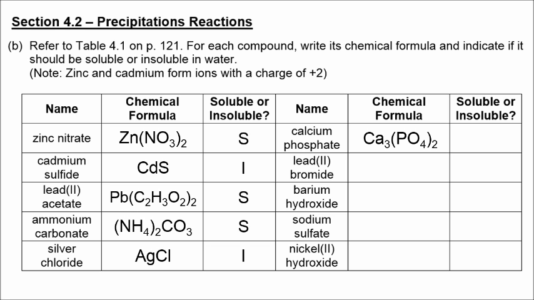Most phosphates are insoluble, so calcium phosphate does not dissolve in water. Again, exceptions to the bromide rule include silver, mercury, and lead, so lead bromide is insoluble. Most hydroxides are insoluble, however, the exceptions include alkali metals, calcium, strontium, and barium. So barium hydroxide is classified as a soluble compound. Group 1, or alkali metal cations, are soluble, so sodium sulfate is soluble.